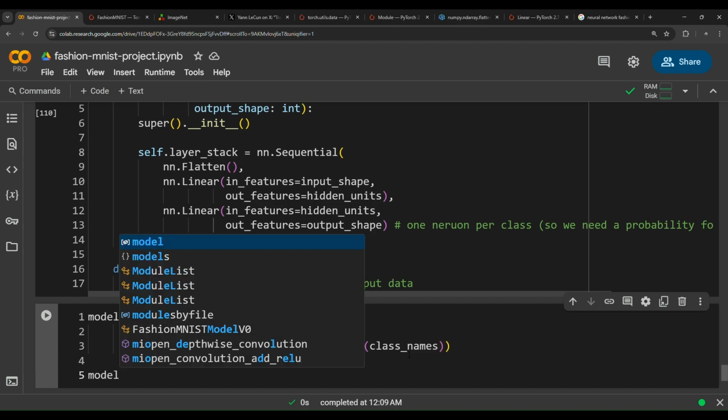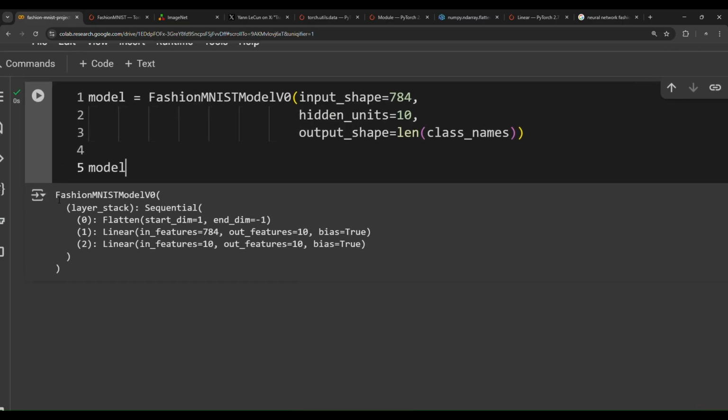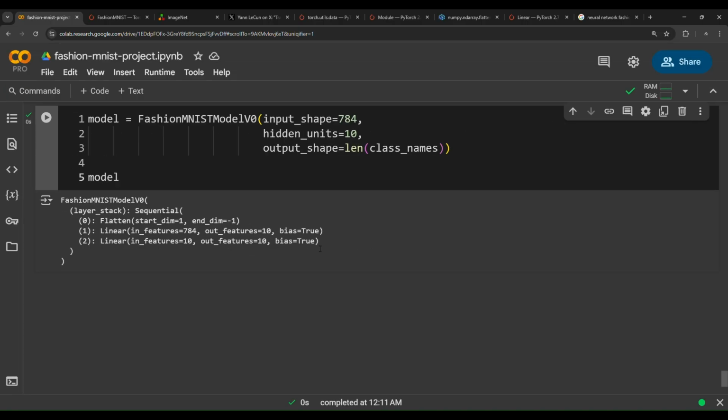And then if you show the model, what is this model? Wow, it's a FashionMNISTModelV0. It's in fact a sequential model that contains one flatten layer and two linear layers. The first linear layer acts as the input layer, receives 784 inputs, and the out features of this layer are 10. And then the next layer receives also 10, aligning up with the out features of the previous layer, and then it outputs 10 probabilities, one probability for each class.